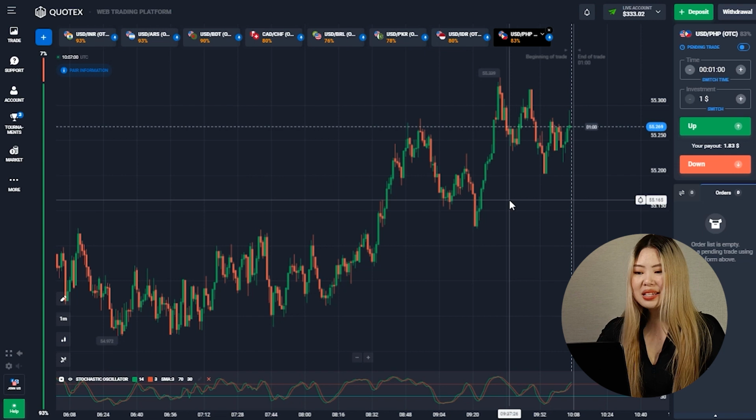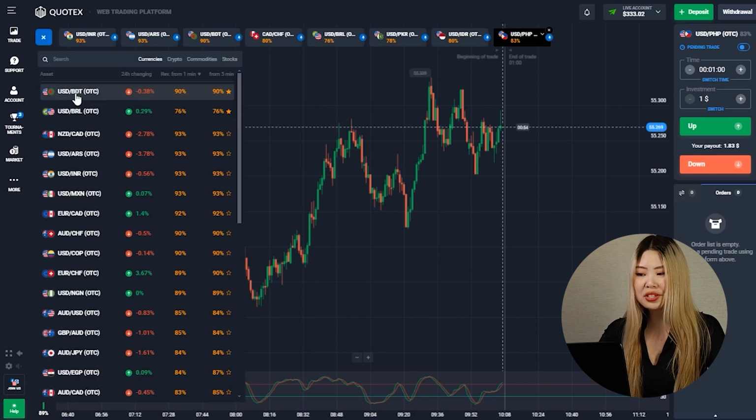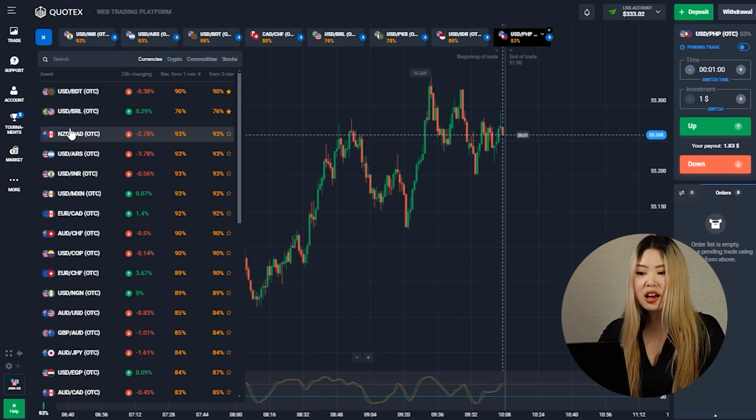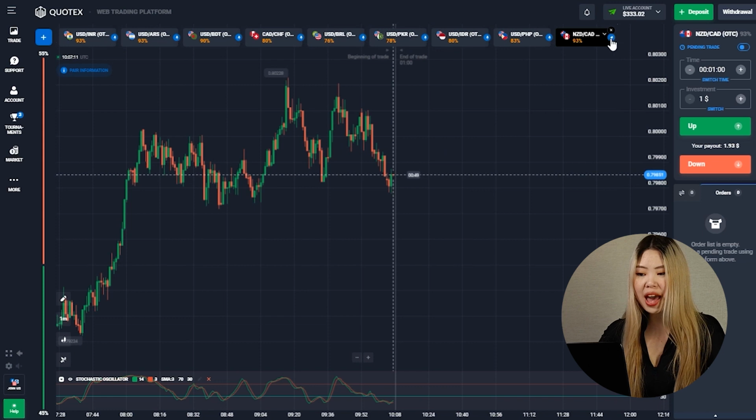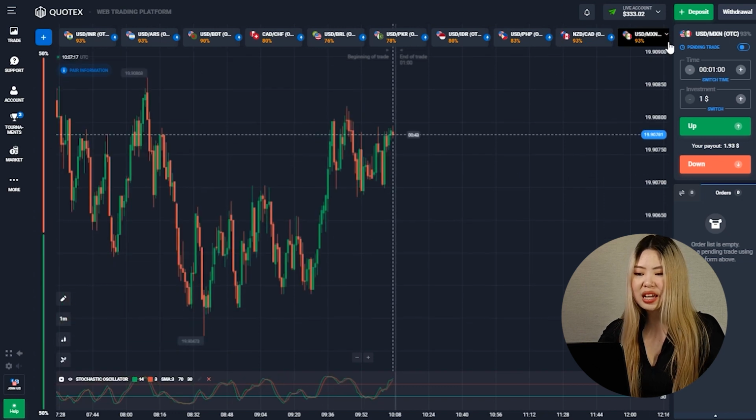Let's add a few more currency pairs. Let it be the New Zealand dollar and the Canadian dollar. It has a very good payout percentage, of course. And I'd like to add the American dollar and the Mexican peso. Let's move on to this currency pair.